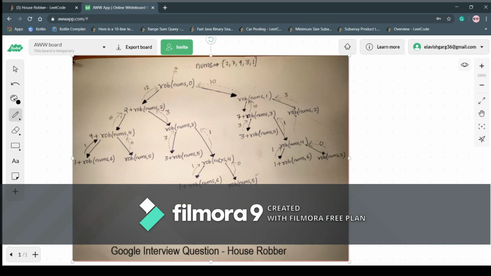You can observe from this recursion tree that the same calls are being made many times. For example, the function rob(nums, 6) and another function call, rob(nums, 5), are being called many times, and this increases the time complexity of our program. Since the size of the array can be any large number, the time complexity of our program becomes exponential, that is, of the order of big O of 2 to the power n, and the space complexity is big O of n due to the recursion stack.